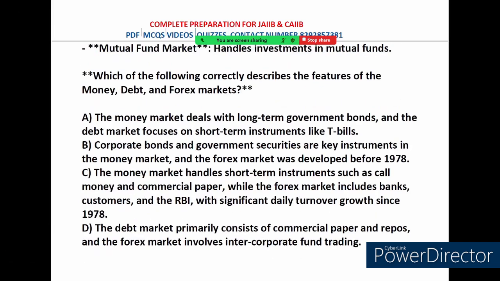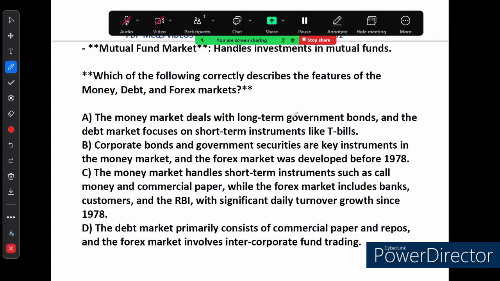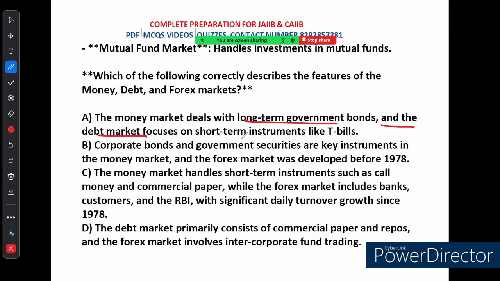Which of the following correctly describes the features of money, debt and forex markets? Option A says the money market deals with long-term government bonds and the debt market focuses on short-term instruments like treasury bills. This is incorrect because the money market deals with short-term instruments like treasury bills, not long-term government bonds, which are part of the debt market. Option B says corporate bonds and government securities are the key instruments in the money market and the forex market was developed before 1978. This is incorrect because corporate bonds and government securities are key to the debt market, not to the money market, and the forex market developed post 1978, not pre 1978.